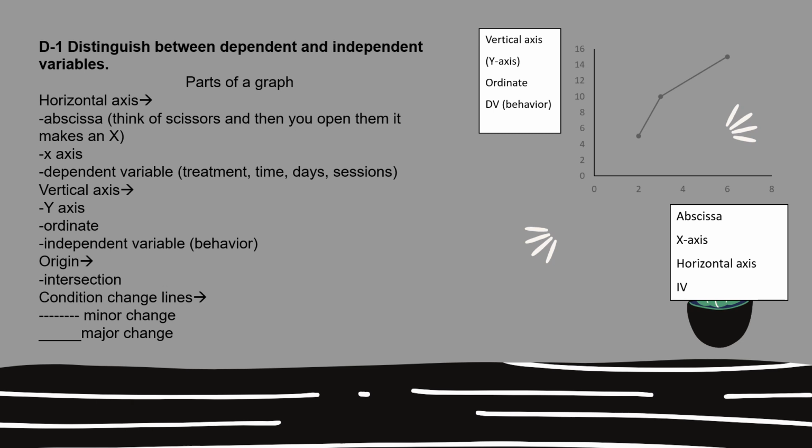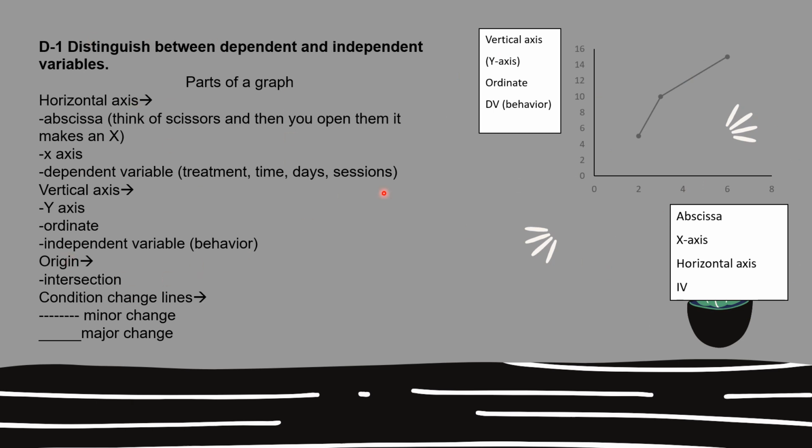All right, so here we have section D1, distinguish between dependent and independent variables. So these are the parts of a graph. So guys, I just want you to see here that under dependent variable, we have treatment time and days, but just focus on this. The DV is the behavior. The IV would be the treatment time and days. So just focus on this as your guide for the X and Y axis.